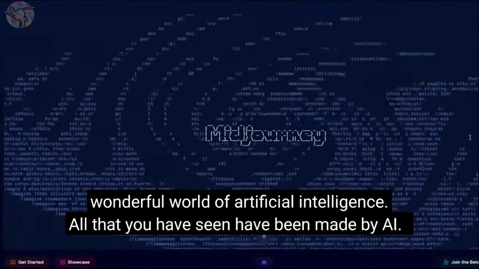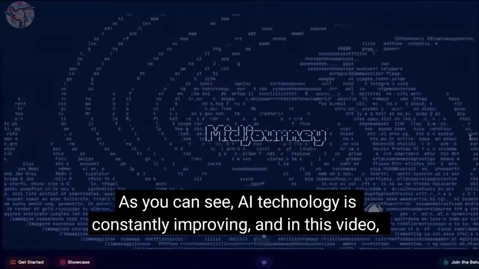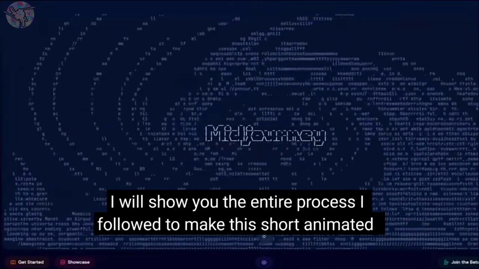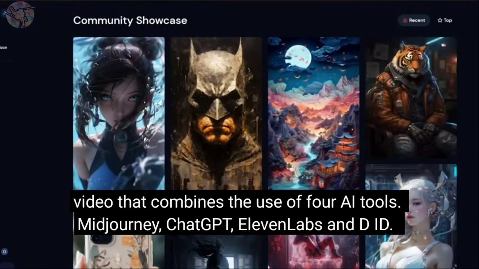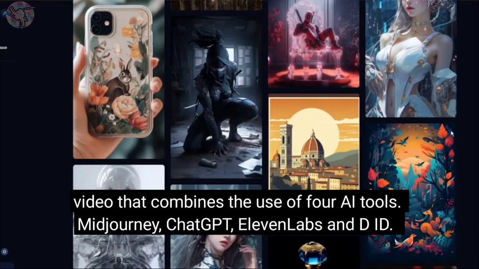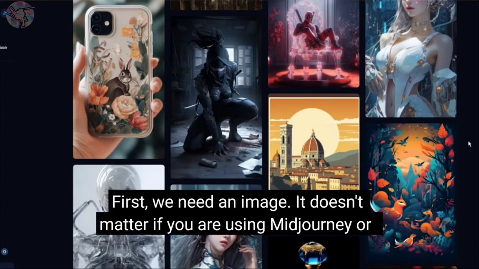All that you have seen have been made by AI. As you can see, AI technology is constantly improving, and in this video, I will show you the entire process I followed to make this short animated video that combines the use of 4 AI tools: Midjourney, ChatGPT, 11 Labs, and DID. First, we need an image.